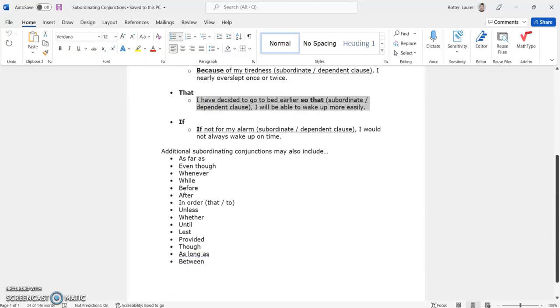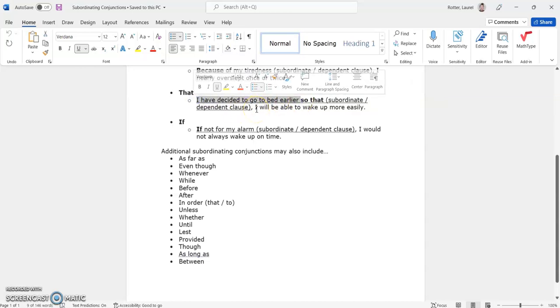So another subordinating conjunction is "that," especially when it's paired with "so." "So that," or "in order that." All right, so let's read this sentence. "I have decided to go to bed earlier so that I will be able to wake up more easily." Now in this case, the first part of this sentence has some things that our other examples didn't. There is a subject, I. There is a verb, have decided. Have decided what? To go to bed earlier. But it doesn't answer the question of why.